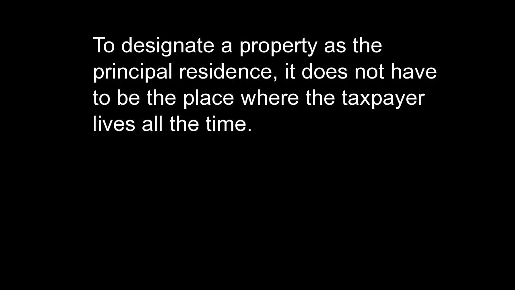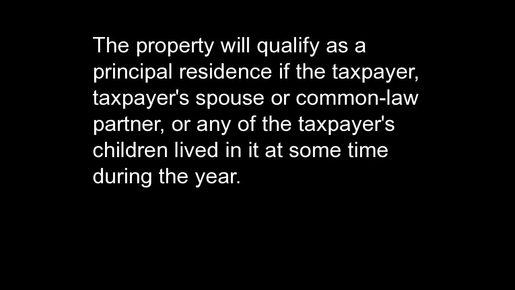To designate a property as the principal residence, it does not have to be the place where the taxpayer lives all the time. The property will qualify as a principal residence if the taxpayer's spouse or common law partner, or any of the taxpayer's children lived in it at some time during the year. However, if it is rented out, the situation may change. See the information below. Read change in use.